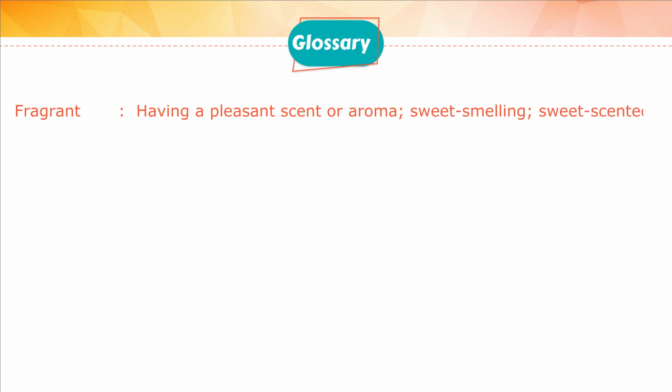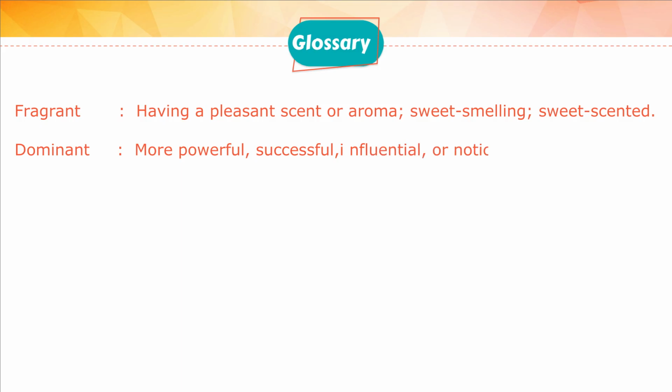Glossary. Fragrant: having a pleasant scent or aroma, sweet smelling, sweet scented. Dominant: more powerful, successful, influential, or noticeable than other people or things.